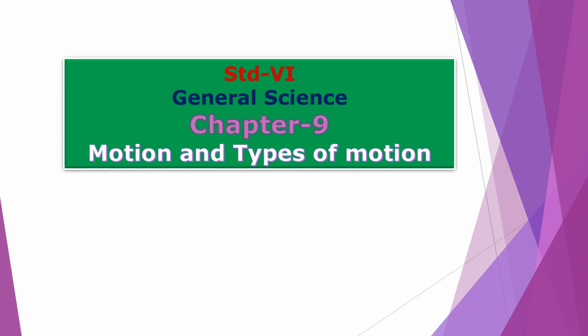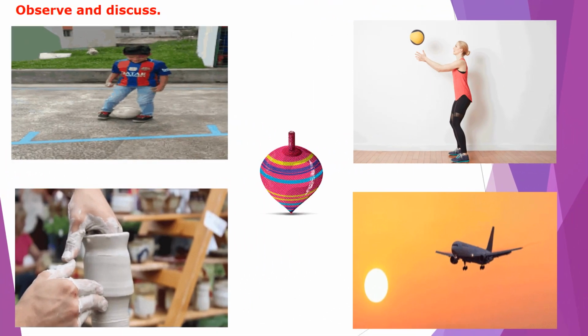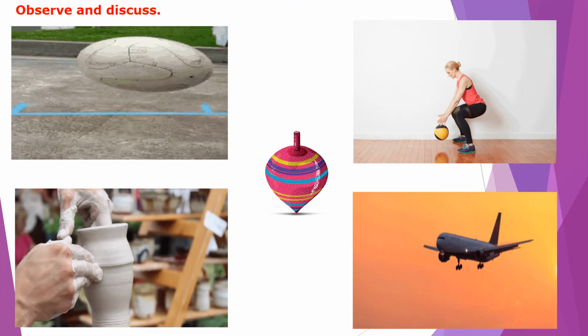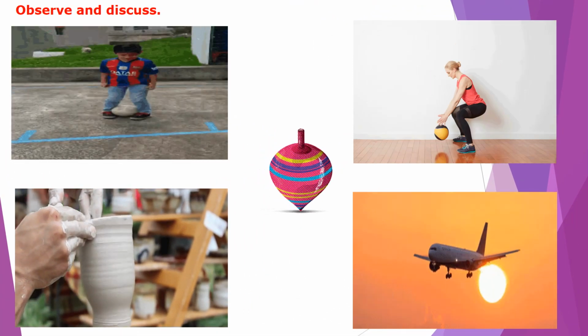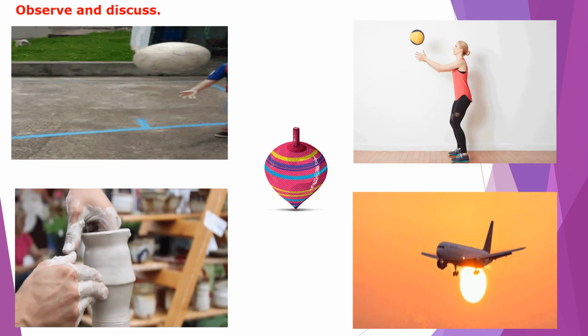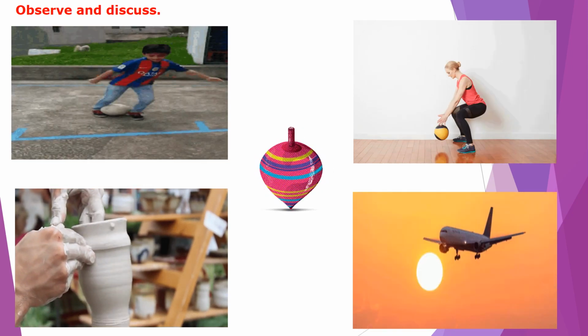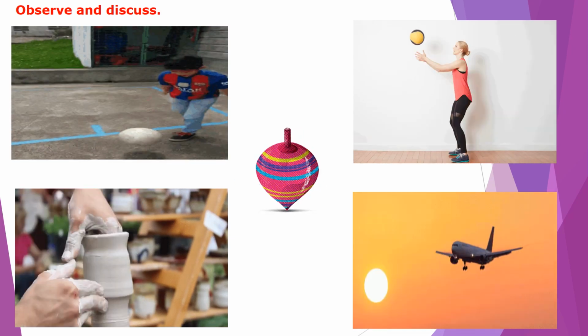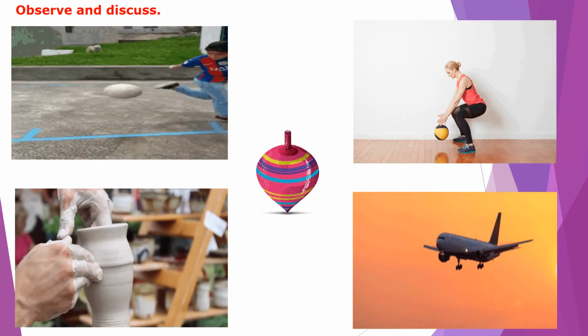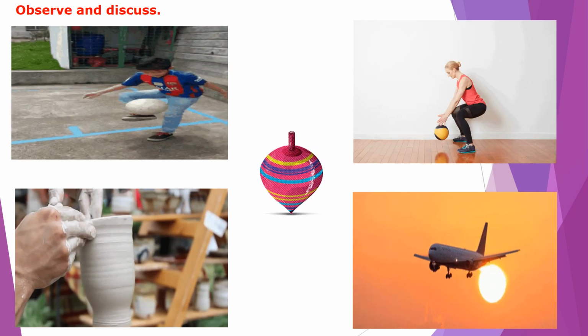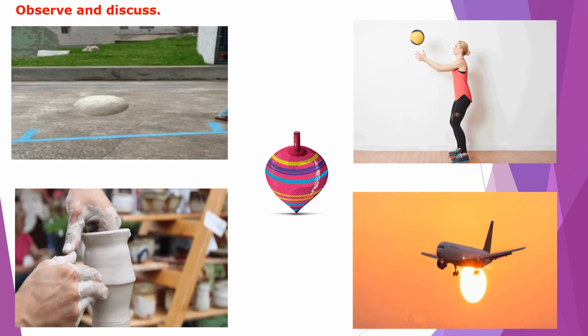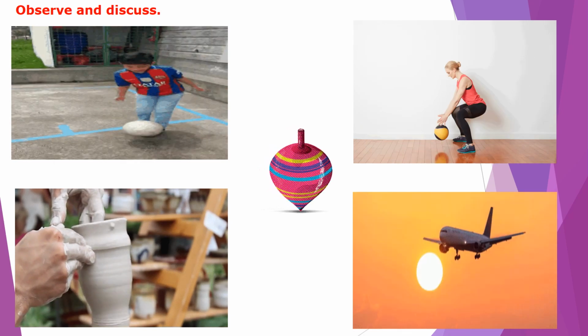Today we are going to see chapter number 9 of General Science, that is motion and types of motion. Now, observe and discuss. In our day to day life, we see many moving objects. Moving objects are said to be in motion. Discuss which objects in the above pictures are in motion. What differences are seen in their motion.